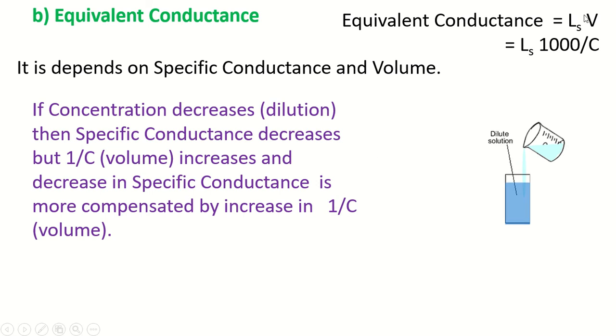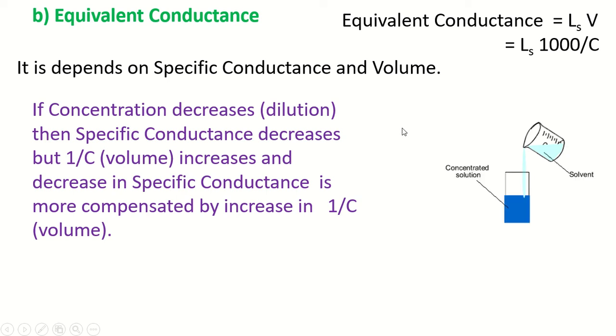Therefore, volume is the main factor for variation of the equivalent conductance as compared to specific conductance, because volume increases by a larger amount as compared to the decrease in the specific conductance.